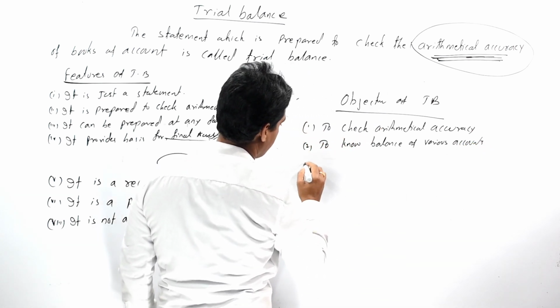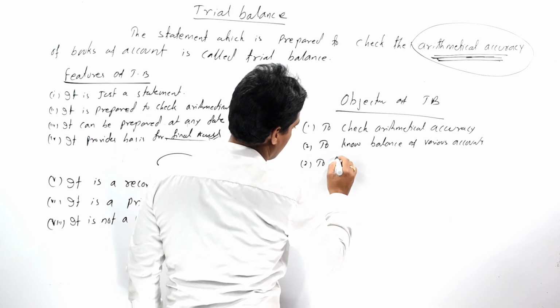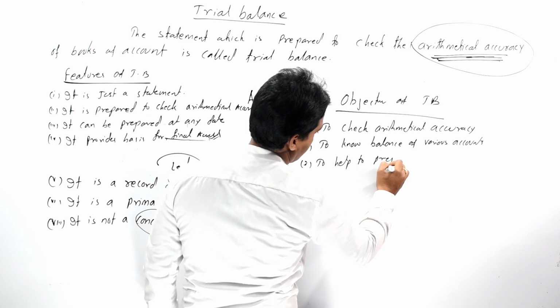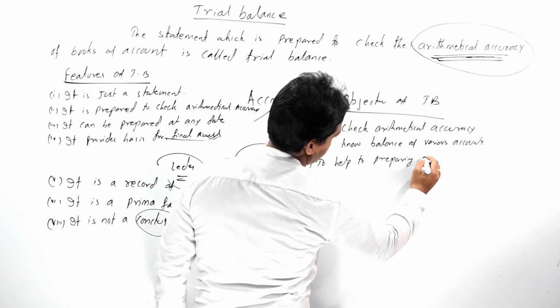Then the next objective is to help in preparing final account.